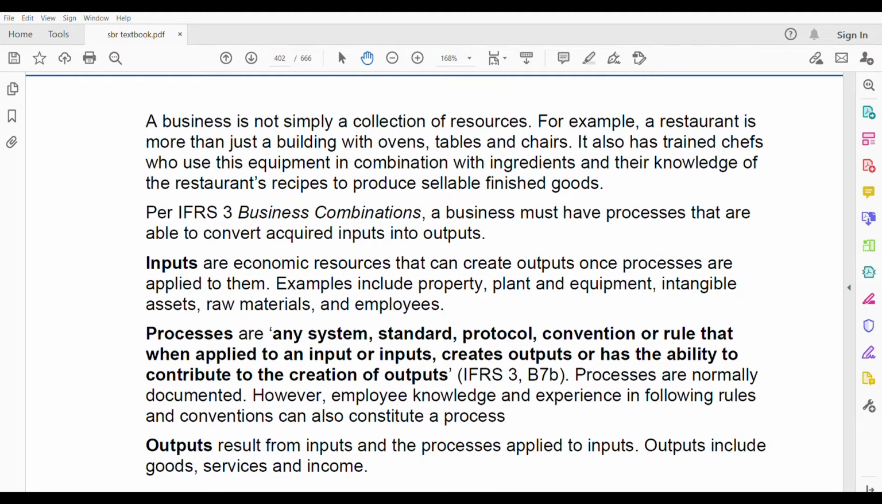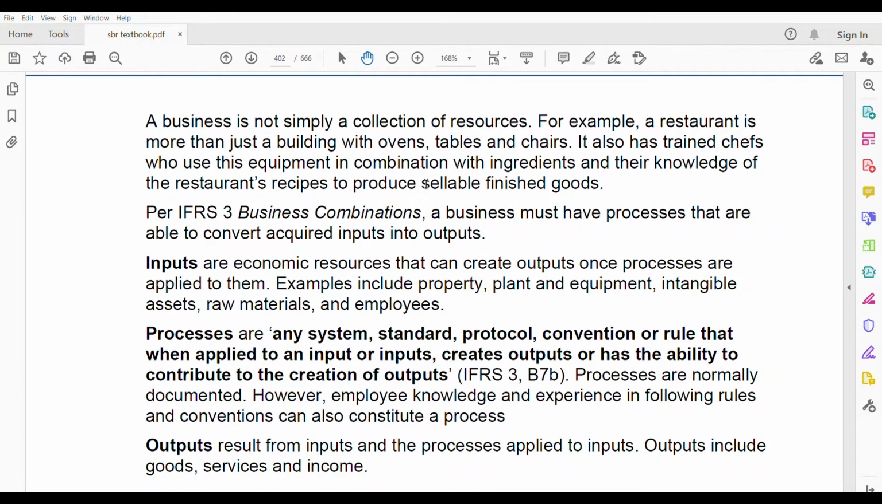Now there are some common mistakes students make when it comes to business. They think that some collection of resources makes it a business. No, business is not a collection of resources. For example, a restaurant is more than just a building with ovens, tables and chairs, right? A restaurant also has trained chefs. They use this equipment in combination with the ingredients and their knowledge to produce saleable finished goods.